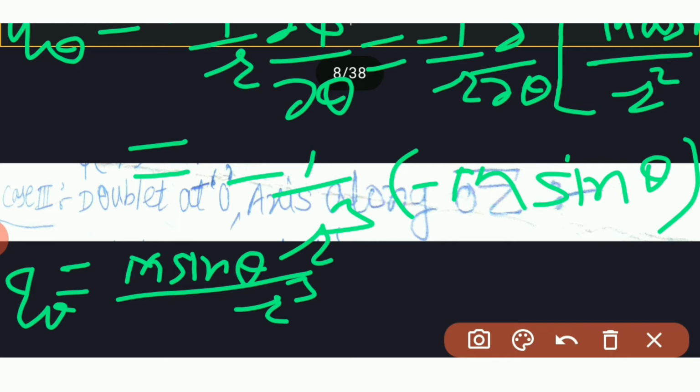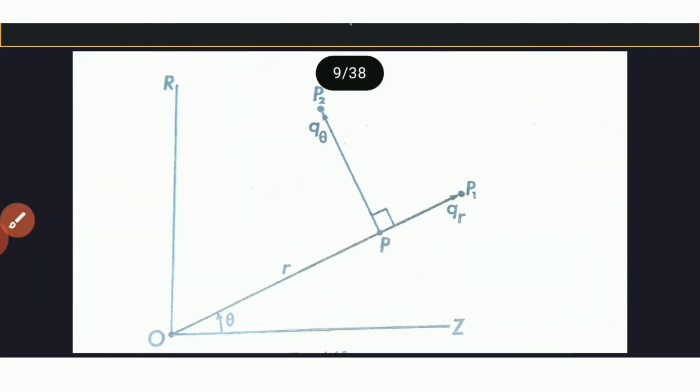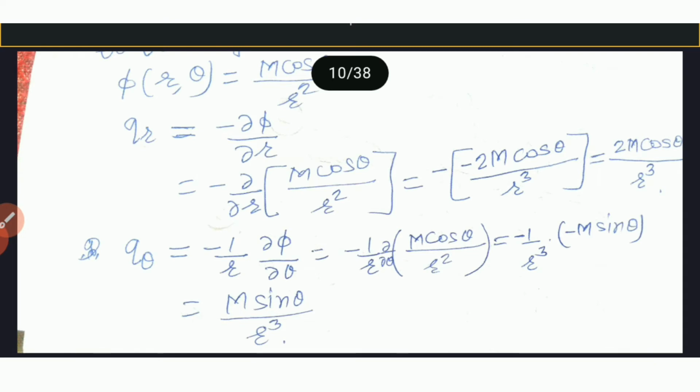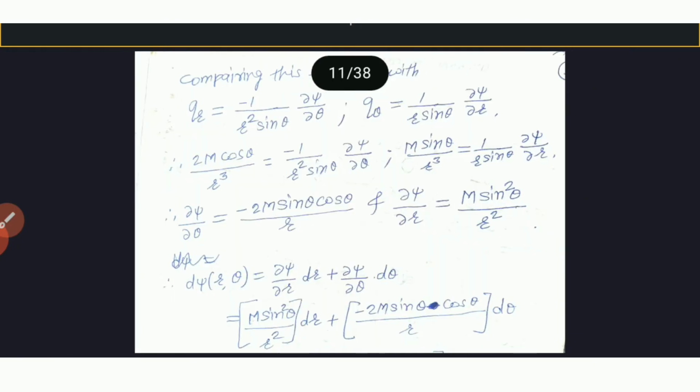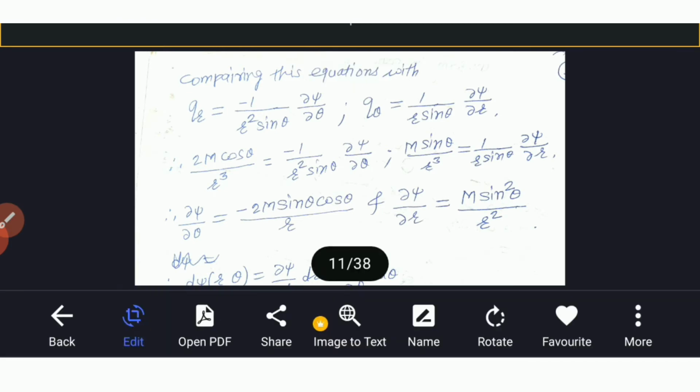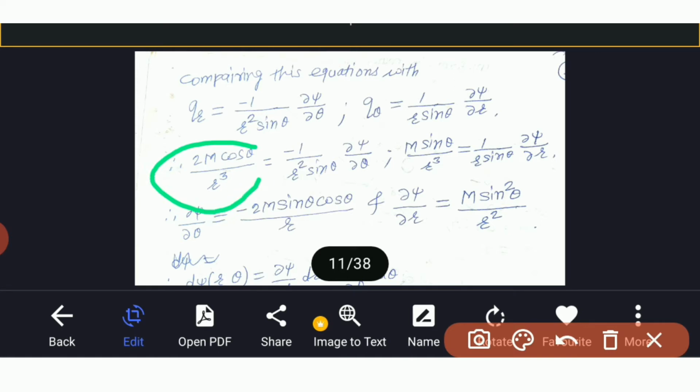Now comparing this equation with qr equal to minus 1 upon r square sin theta dou psi by dou theta, we know qr is 2m cos theta upon r cube, and also qr is equal to minus 1 upon r square sin theta dou psi by dou theta. So this is equal to this.